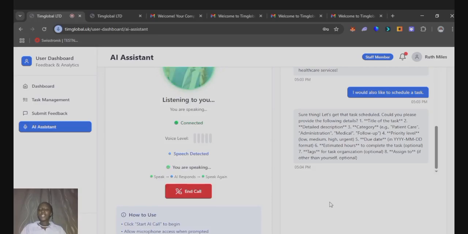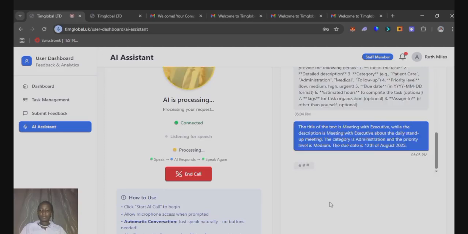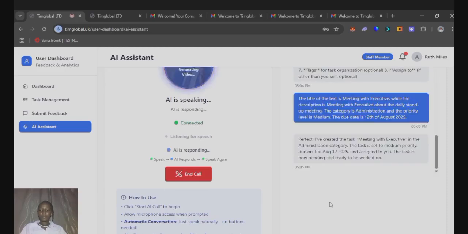The title of the task is Meeting with Executive, while the description is Meeting with Executive about the daily stand-up meeting. The category is Administration and the priority level is Medium. The due date is 12th of August 2025. Perfect. I've created the task Meeting with Executive in the administration category. The task is set to medium priority, due on 2/12/2025, and assigned to you. The task is now pending and ready to be worked on.